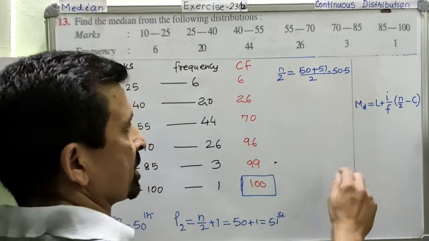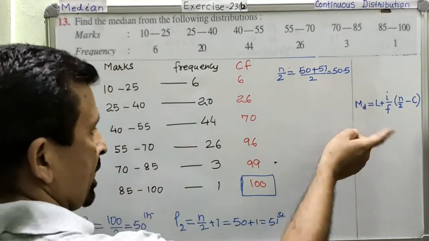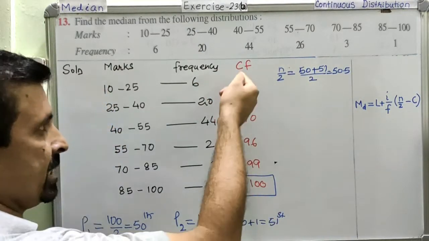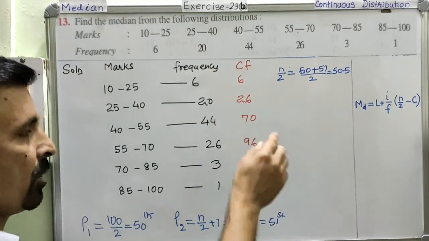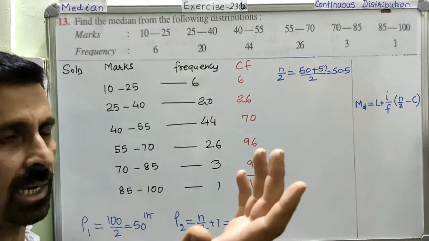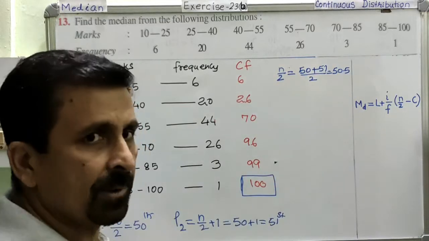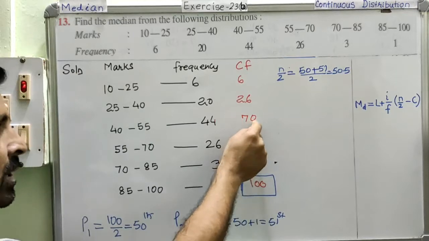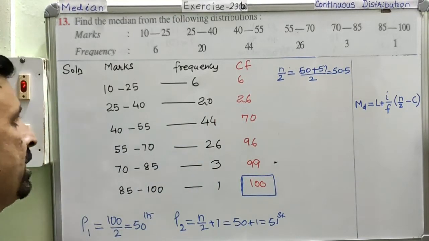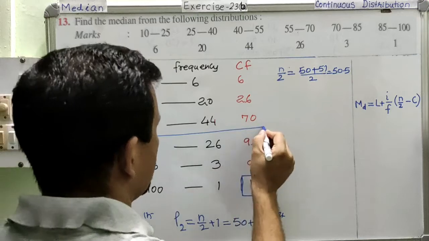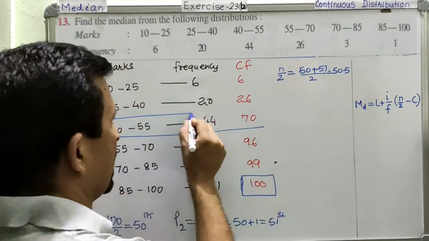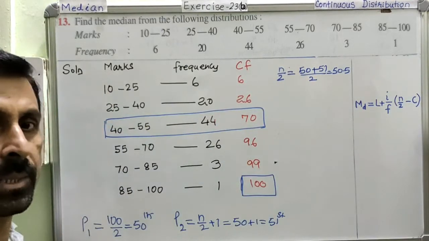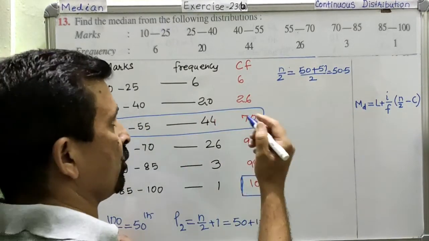So after finding this position, what are we going to do? The location of our median we have got is 50.5. Now where is it? Is it here? No. Is it here? No. Why? Because up to here we have only the first 26 data, whereas the position of our data is 50.5. Therefore, our data is somewhere here. So we got the location. As soon as you get the location, you just underline or highlight that row. This row will give the answer to all your questions, the value of each and everything. Am I clear? So let us see how we get it.